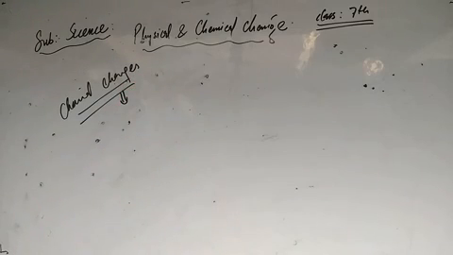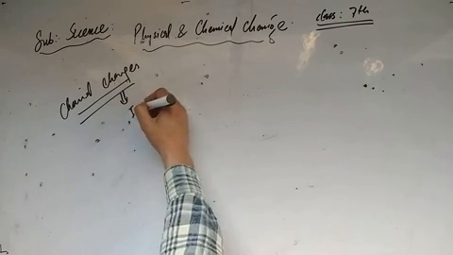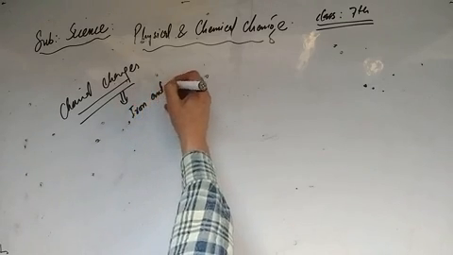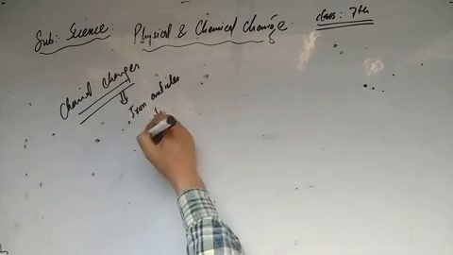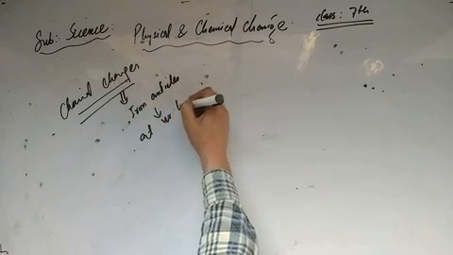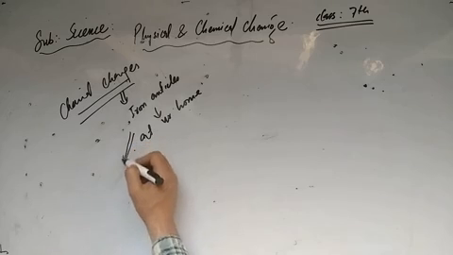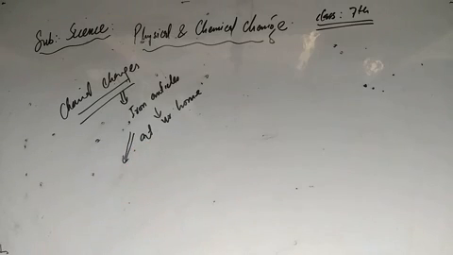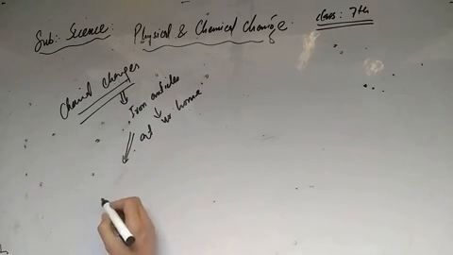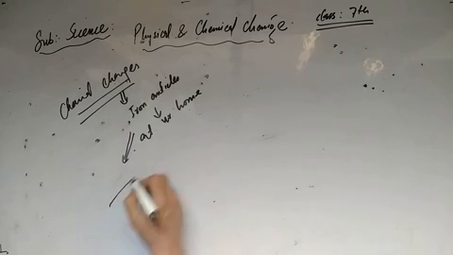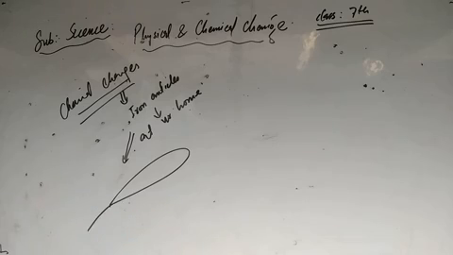You might have seen a lot of iron articles at your home. When you place such iron articles in the open ground, after a few days you will observe a deposition of a brown layer on these iron articles.